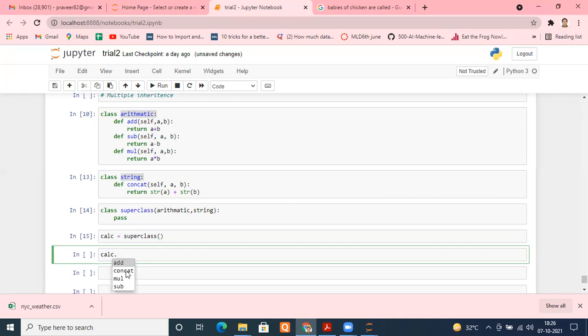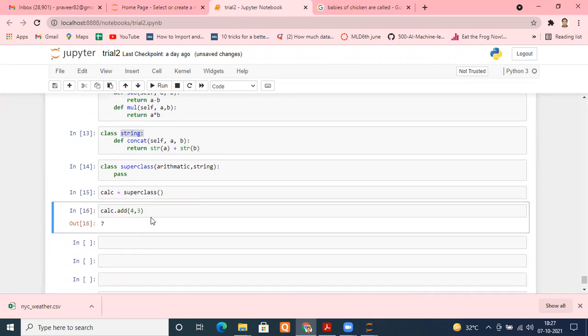Now see, I go to the calc object, dot, press tab. Can you see? It has incorporated methods from everywhere. Add is there, subtract is there, multiplication is there. From string, concatenation is there. So it has incorporated all the methods from these two classes. Now let me check one by one. Add. If I put a bracket and shift and tab, it will give me two arguments, right? So I'm giving, for example, 4, 3. It should return me 7.